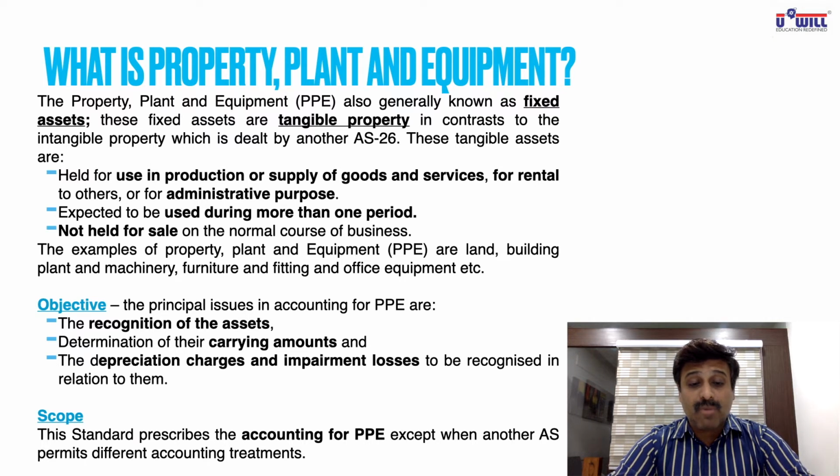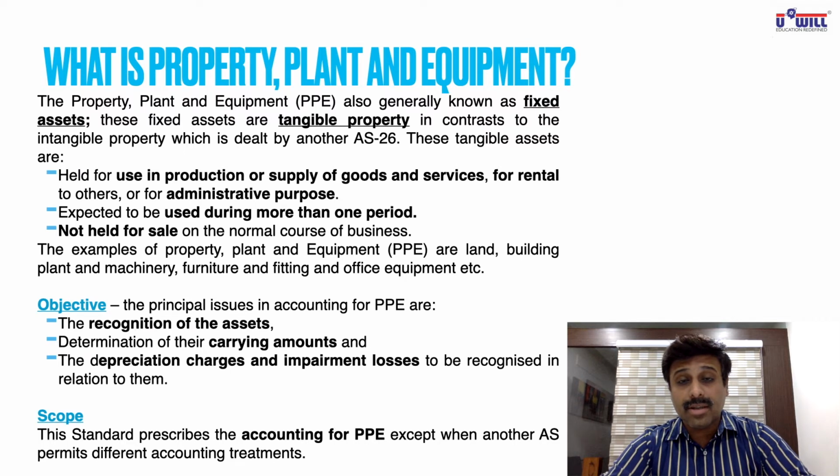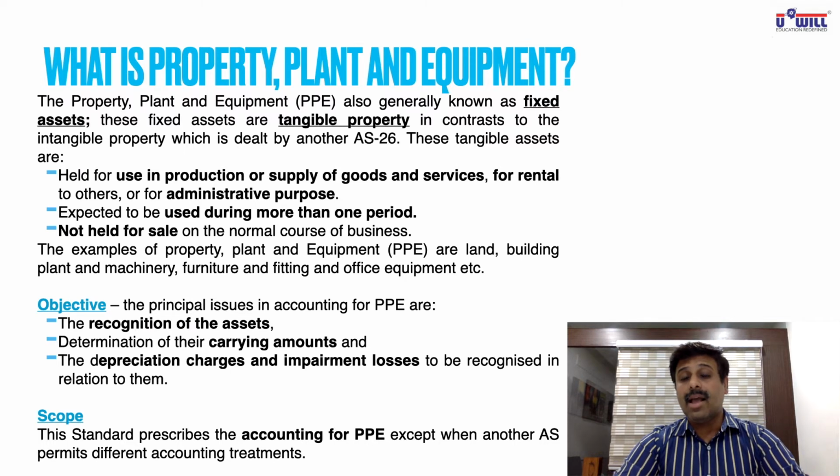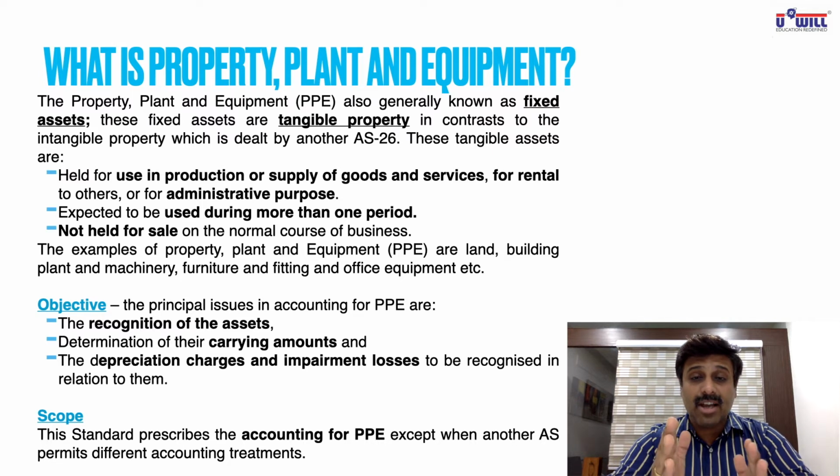The examples of property, plant and equipment are land, building, plant and machinery, furniture and fittings and office equipments, etc. Now, what is the objective of this standard? The principal issues in accounting for property, plant and equipment are recognition, means recording of asset. How are we going to record the assets in our books of accounts? That we are going to study in this particular accounting standard.